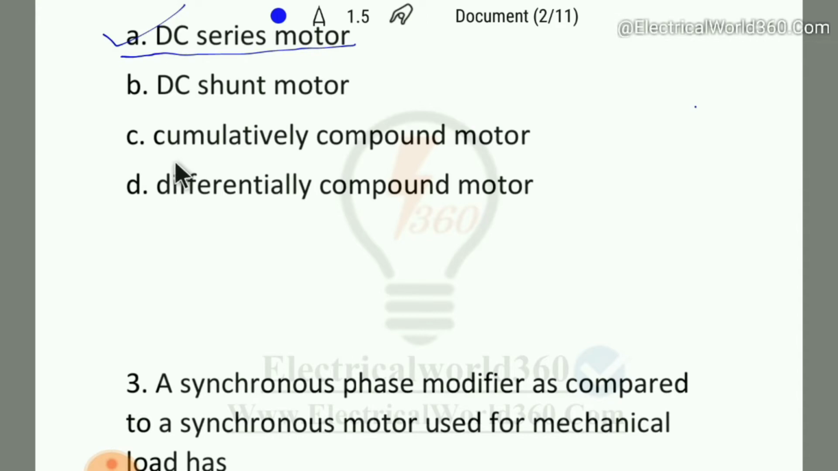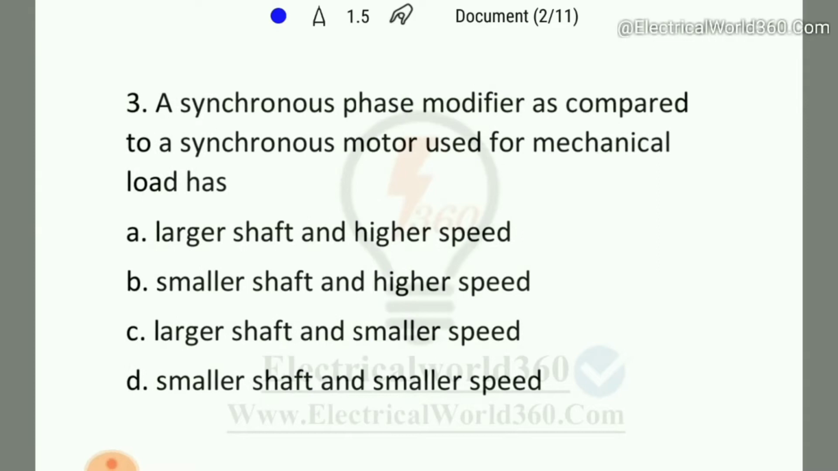And coming on the next question, a synchronous phase modifier as compared to a synchronous motor used for mechanical load has: option number A is larger shaft, higher speed. B is smaller shaft, higher speed. C is larger shaft, smaller speed, and D is smaller shaft, smaller speed.